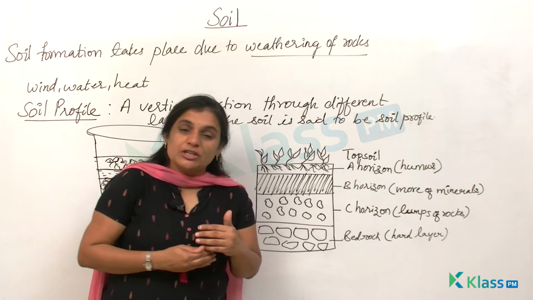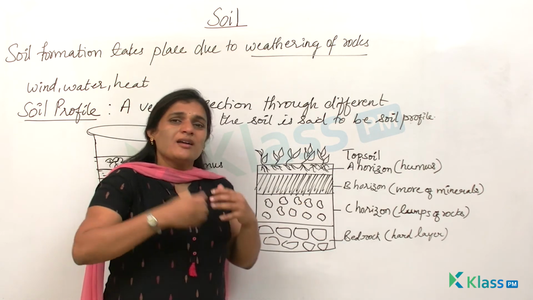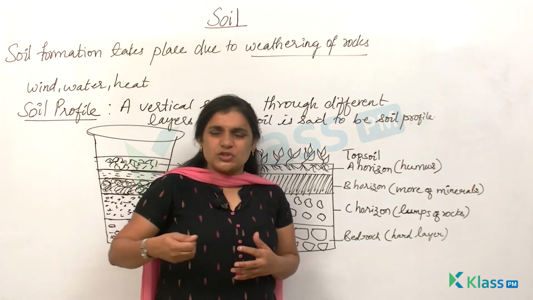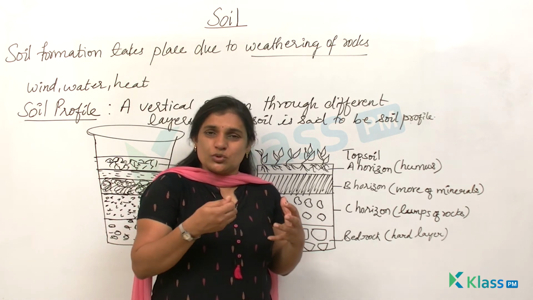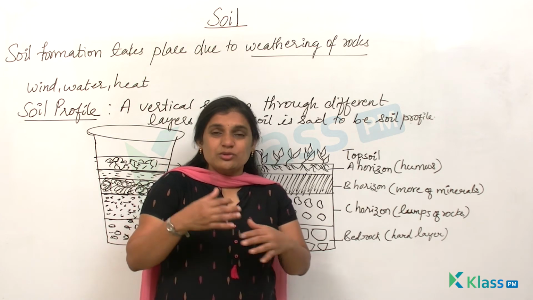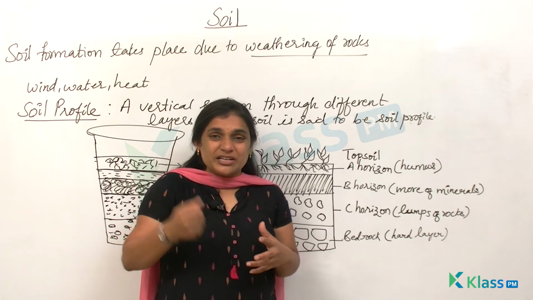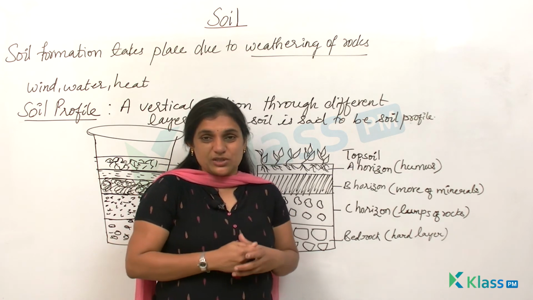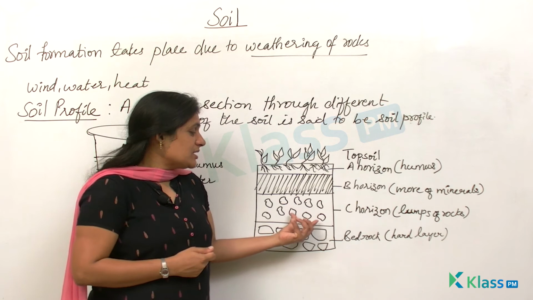And when you dig the B horizon deeper, you find there are lumps of rocks which come in. When you dig soil to plant some plant, to a certain level you may not find any rock, but when you go deep into the soil, you find that when you are hitting with a spade, there is some rock which comes in between, right? So that is nothing but your C horizon.